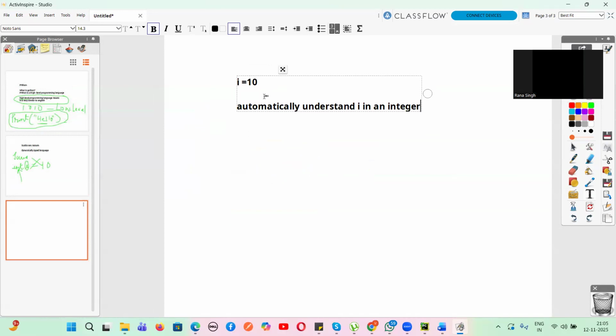The beauty of Python is what? It is a dynamically typed language. Dynamically typed language means what, guys? It automatically understands the type of data. Let's suppose I write j equals Apple. So it will automatically understand that j is nothing but a string. But in other languages, you go to Java, you go to .NET, you have to explicitly tell the data type used. But here in Python, we do not need to tell the type of the variable used. Am I clear, guys? Dynamically typed language.